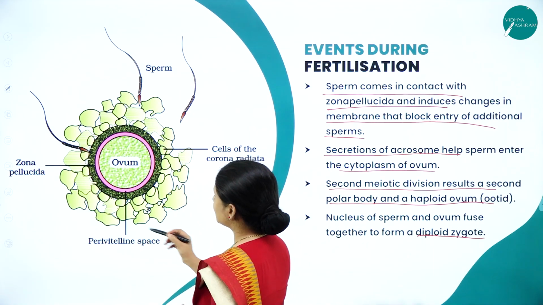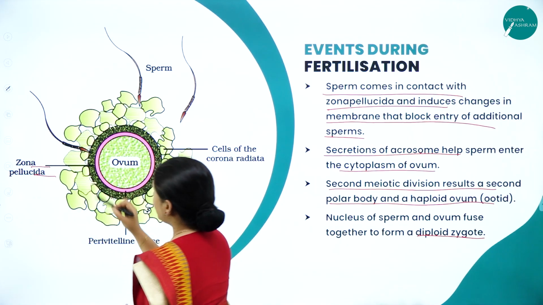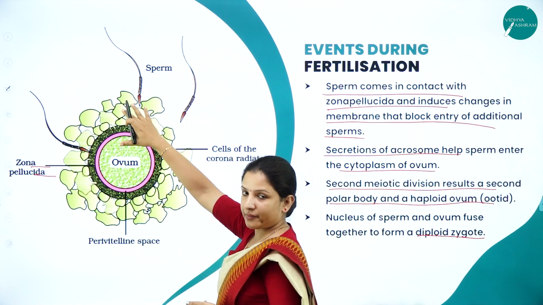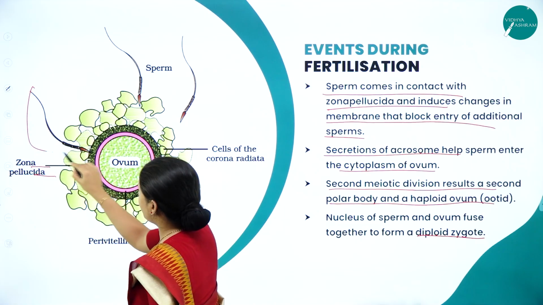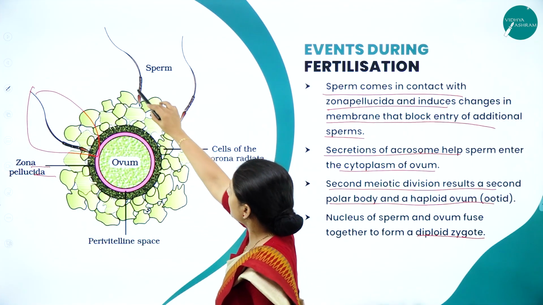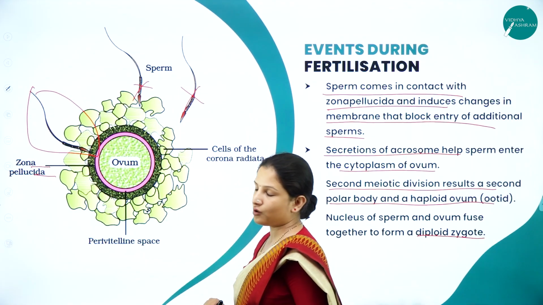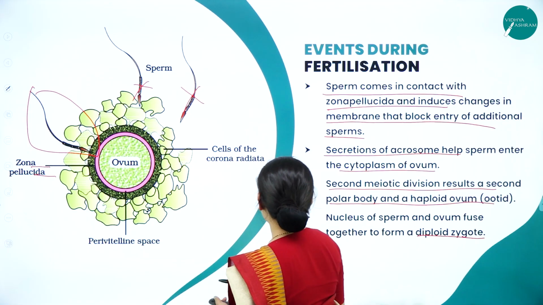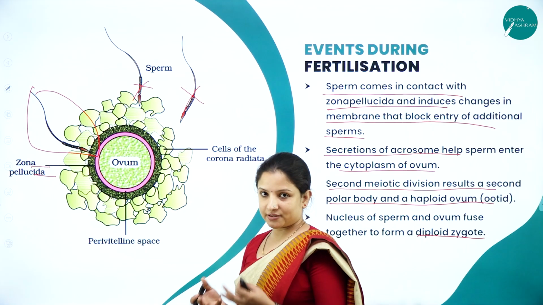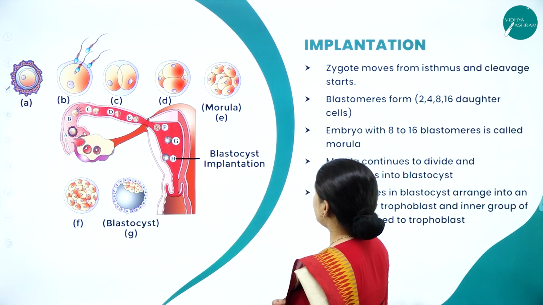So, this is the zona pellucida layer of the ova or the egg. Around this zona pellucida layer, a lot of sperms will be swimming. Once one sperm gets embedded, some activities will take place wherein it will prevent the other sperms from coming and embedding themselves in the cytoplasm of the ova. Once embedded, the process of fertilization is complete and the zygote formation will occur. So, this is about the events.